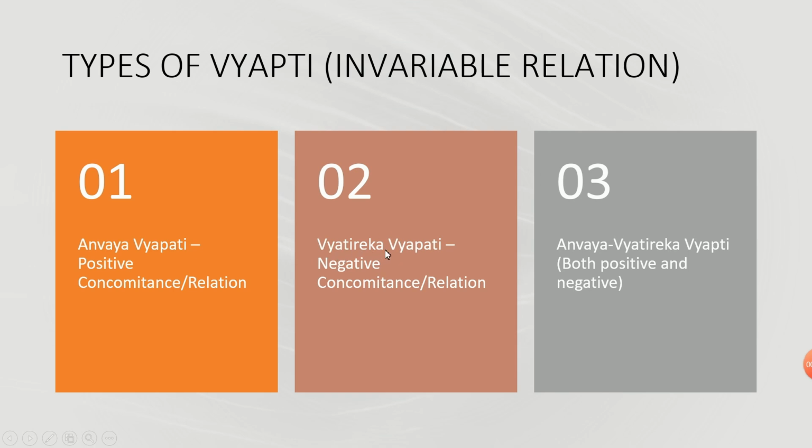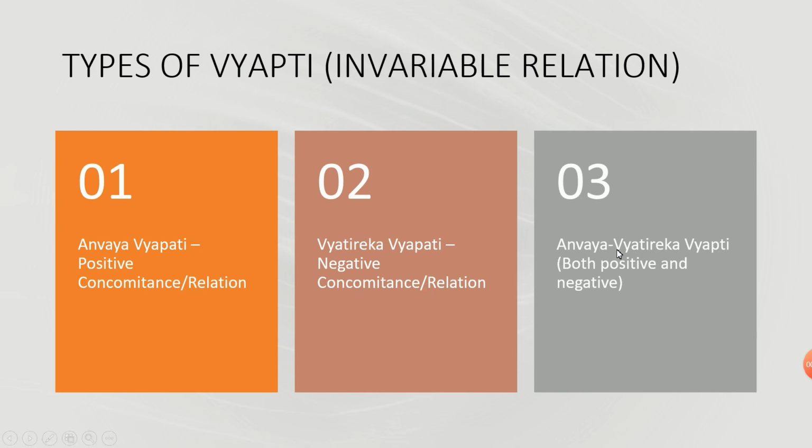Next is Vyatireka Vyapti. This is the opposite of this, negative. What happens here is there is no smoke, so there is no fire. Likewise, I am saying the negative of the thing, same meaning but different, negative meaning. So that is the negative concomitance or relation.